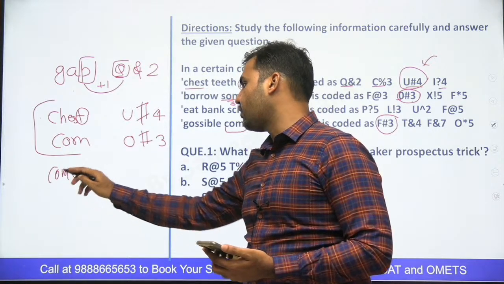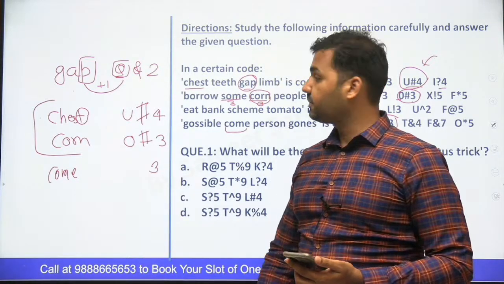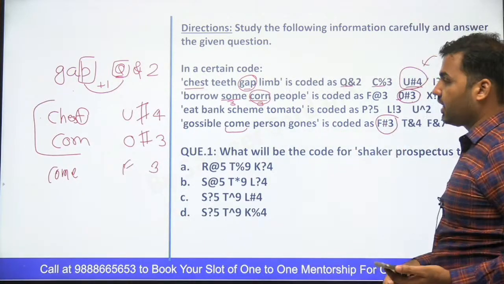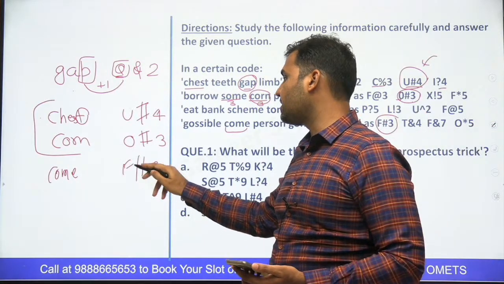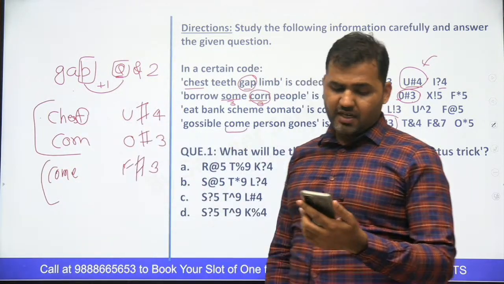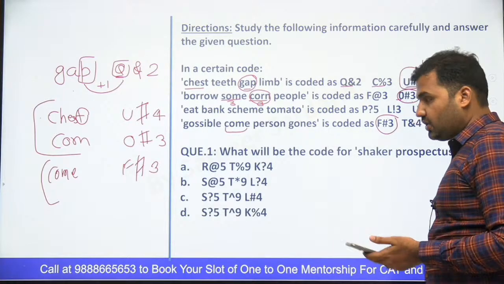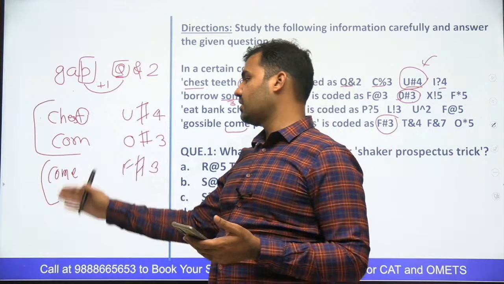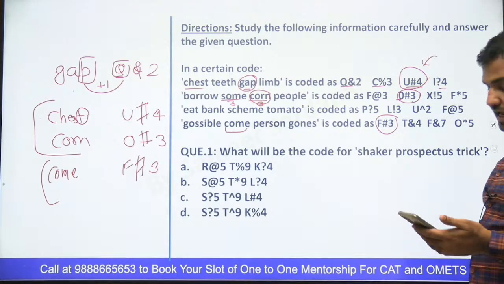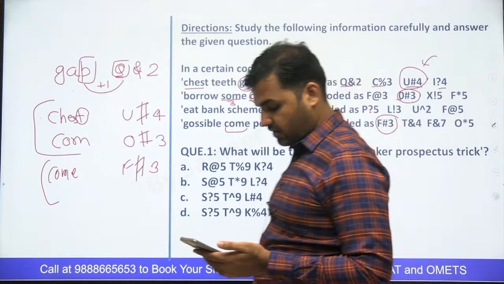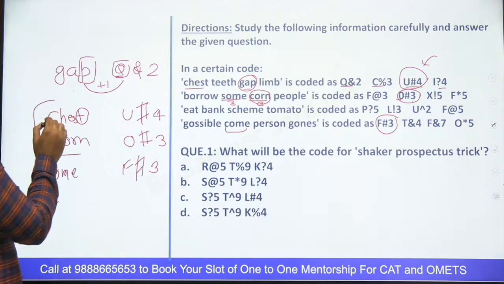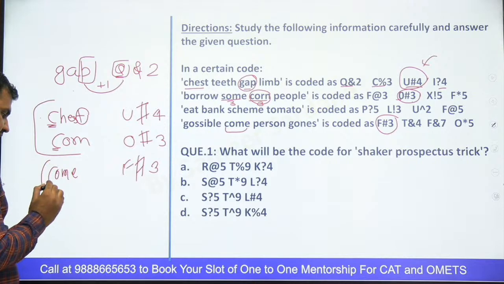COME के अंदर 4 letters हैं. It would end with 3 and E है तो starting में F आएगा. F hashtag यहाँ पे यूज हो रहा है. Now tell me guys, इन तीनों words के लिए hashtag यूज हो रहा है. इन तीनों words में similarity नहीं दिख रहा है आपको अभी तक? Can't you see the similarity in these 3 words? Come on guys, क्या similarity है? Chest, con and come word के अंदर क्या similarity है? Why I'm using hashtag, right? The first alphabet. You see that first alphabet तीनों के अंदर C है.